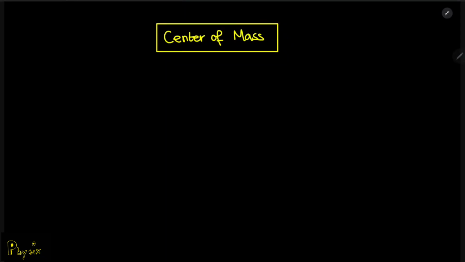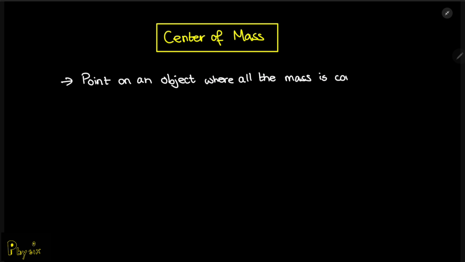Let's talk about a very important concept in mechanics, which is called center of mass. A lot of Lagrangian mechanics becomes very easy if you know the center of mass of objects. So what is center of mass? In physics, in mechanics to be precise, the center of mass is considered to be the point on an object where it is assumed that all the mass is concentrated.